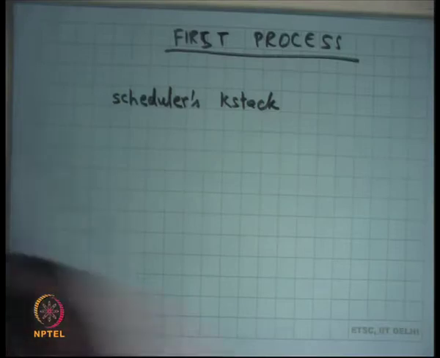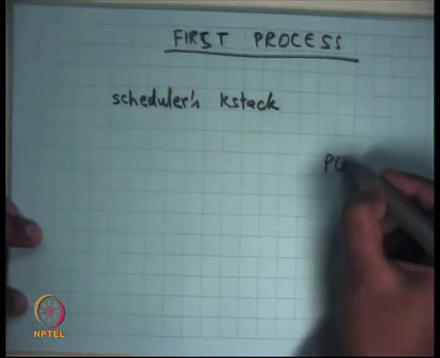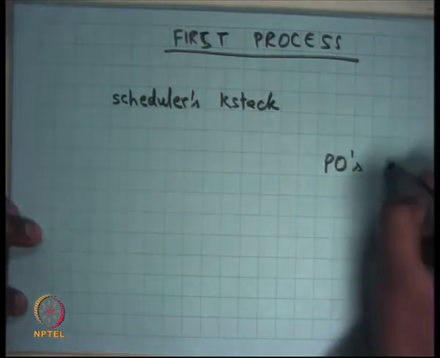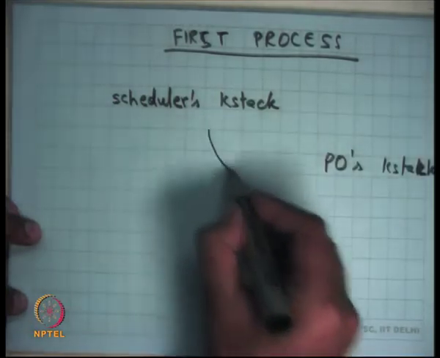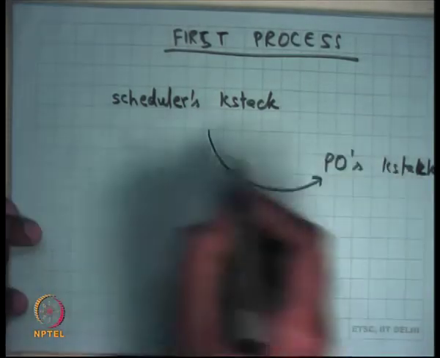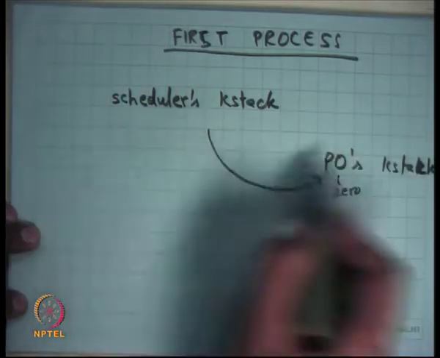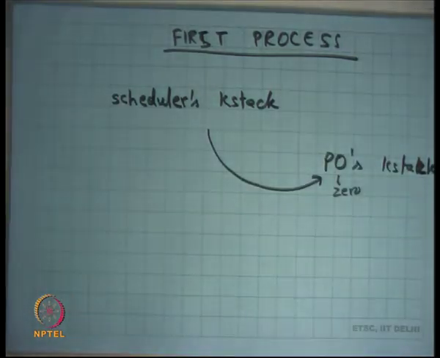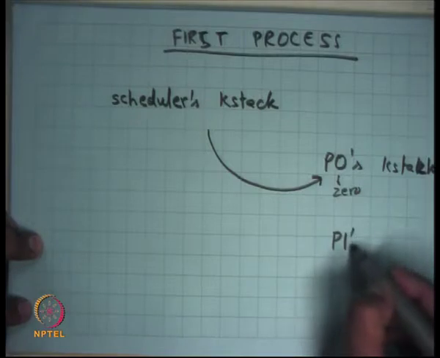Now it's going to initialize P0's K stack, let's say the init process was P0, and it's going to switch from the scheduler's K stack to P0's K stack. P0 will now get to run, and P0 may, let's say, fork new processes, so a new P1 gets created, and a new P1's K stack gets created.